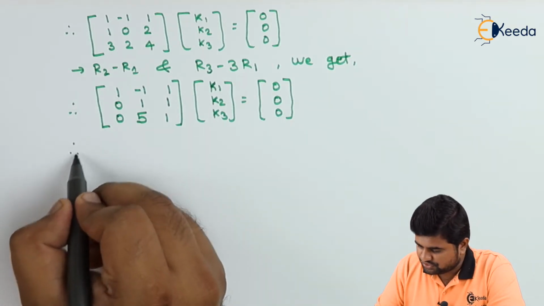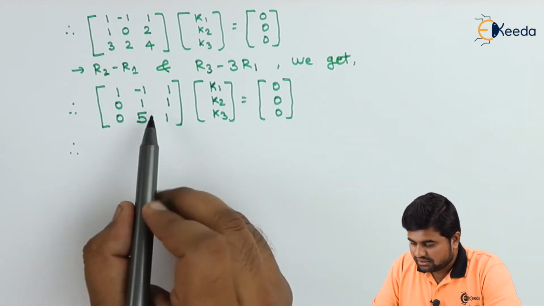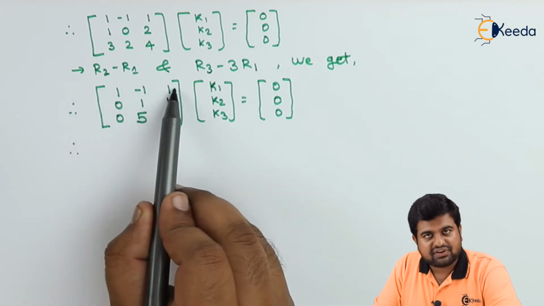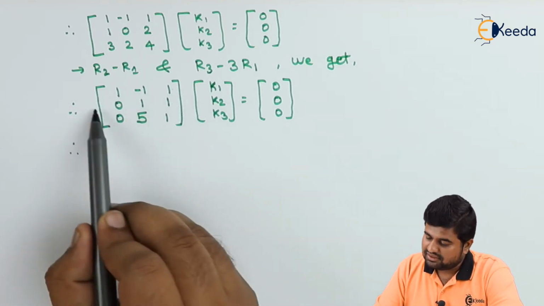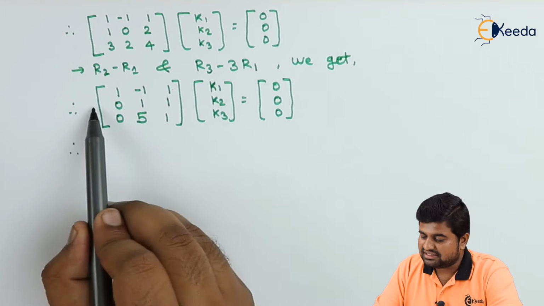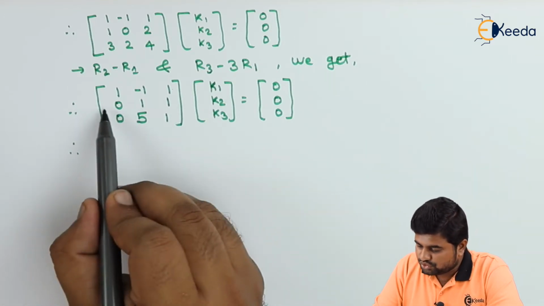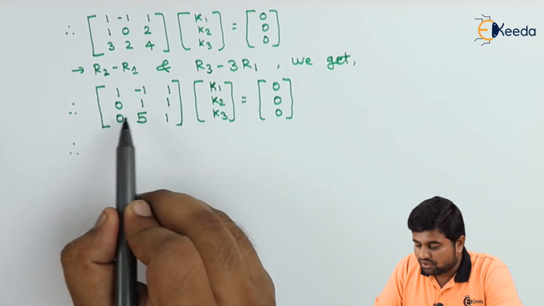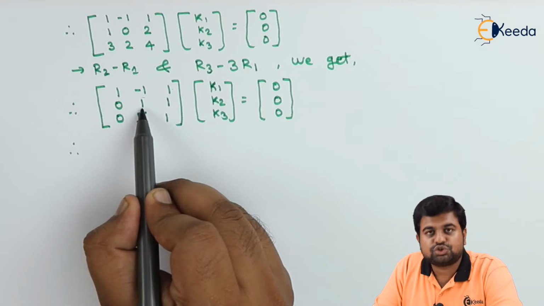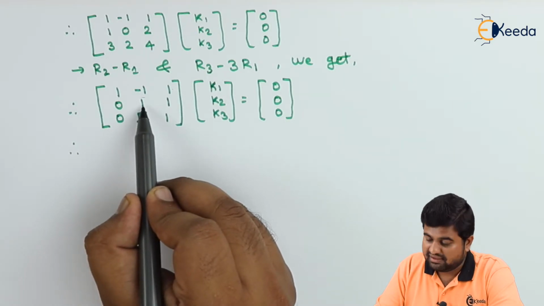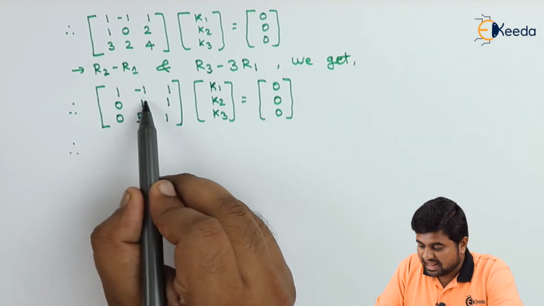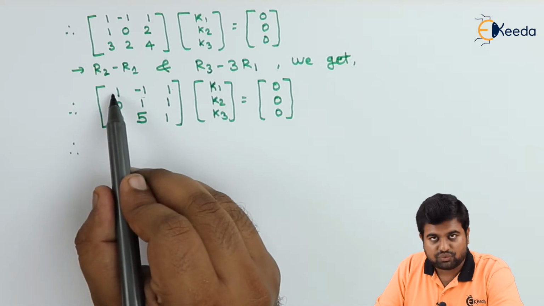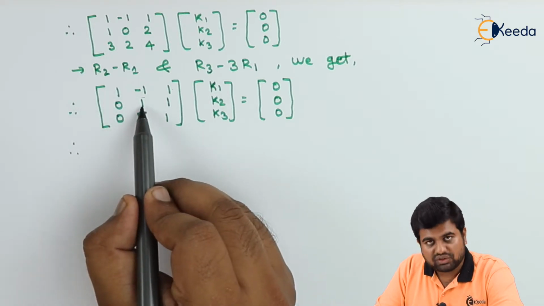So now let us focus on the next one. As we have frozen R1, that is row 1, now let us focus on R2. Let us freeze this one. So we have got 0 and 0. The basic element here should be 1, and we have got 1 over here, so we have 1 over here.